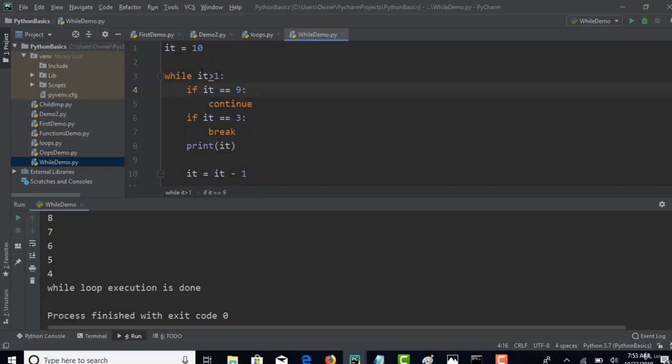Okay, so when the value 9 is matched, you are saying continue. That means stop this specific iteration. Don't come and execute these steps. Just go back and start from the next iteration. That's what we were saying with this continue keyword. Okay, let's run this test.